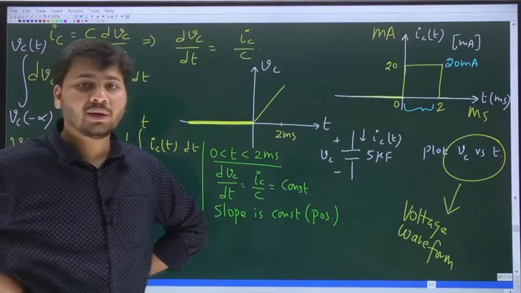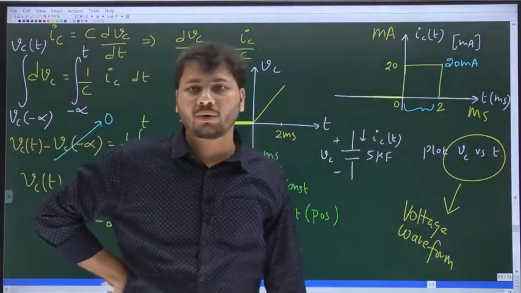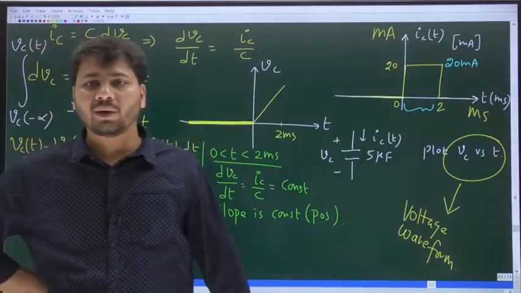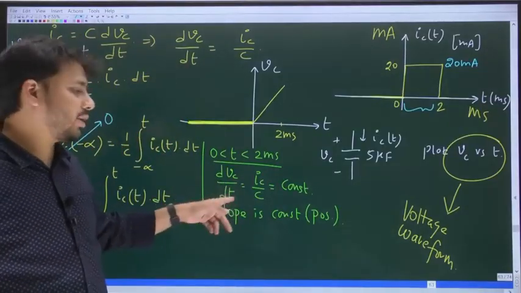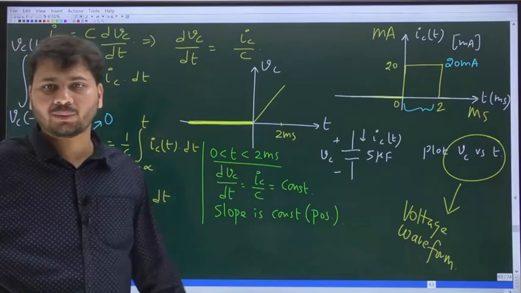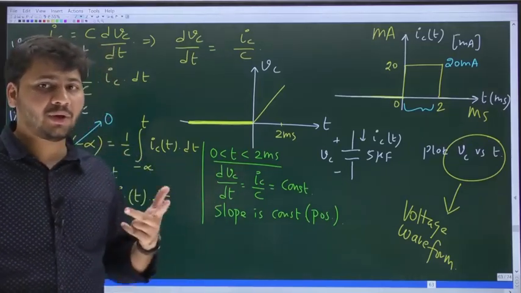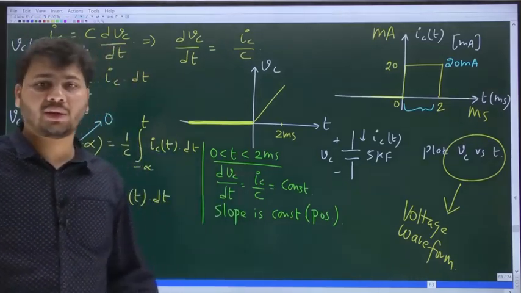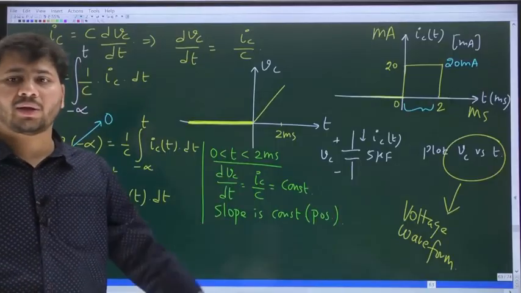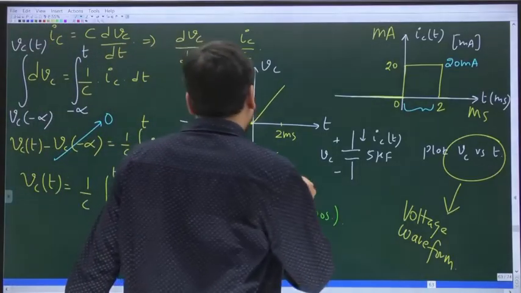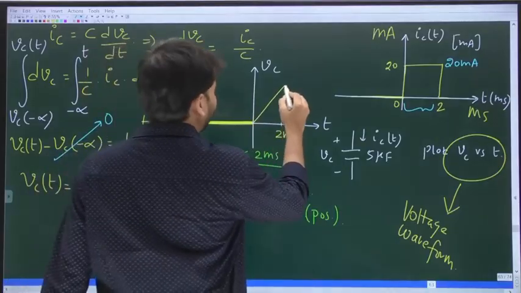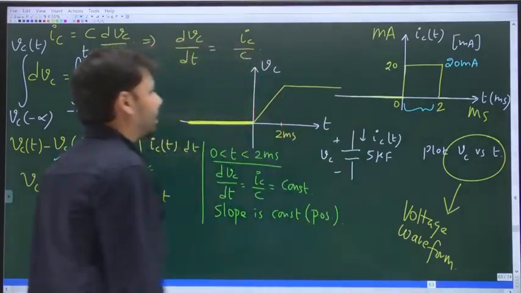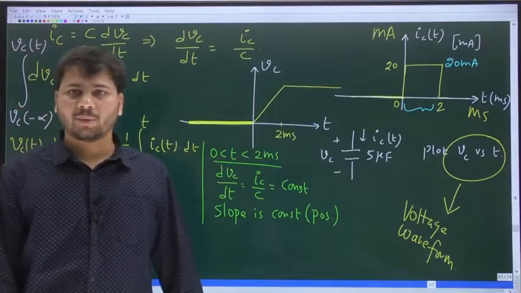Vc will remain constant, because beyond t equal to 2 milliseconds, the current through the cap is 0. If the current is 0, then dVc by dt becomes 0. dVc by dt being 0 means the rate of change of voltage across the cap is 0. Voltage remains constant. Very good. So after t equal to 2 milliseconds, the voltage across the cap remains constant.